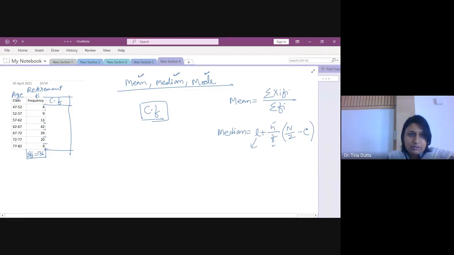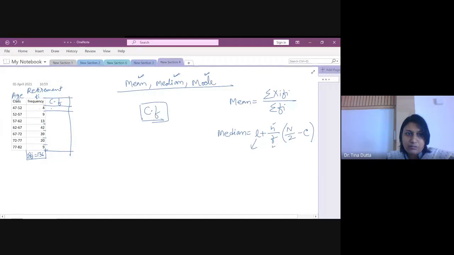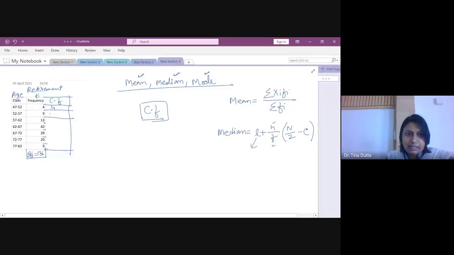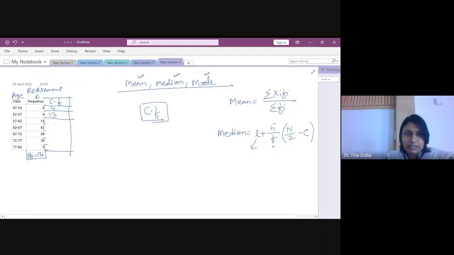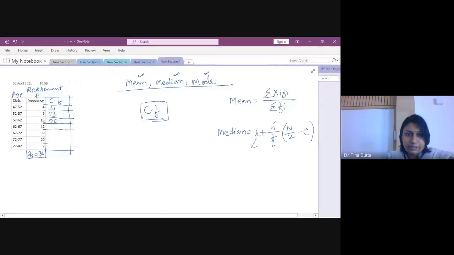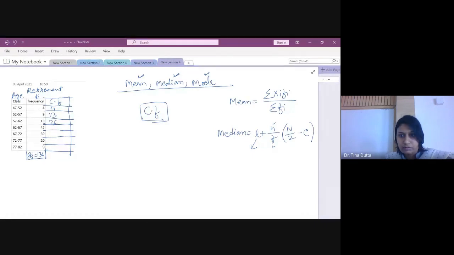So let's calculate cumulative frequency first. The very first value will be same as frequency, so 4. Next value will be 4 plus 9, that is 13, right? We have to add 4 and 9, so 13. And then 13 plus 13, that is 26. So this is how you have to complete your cumulative frequency. You just complete that.